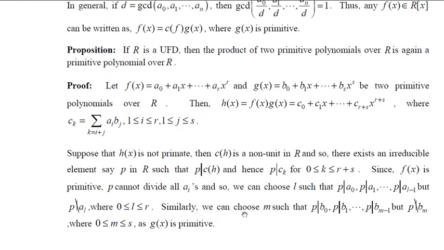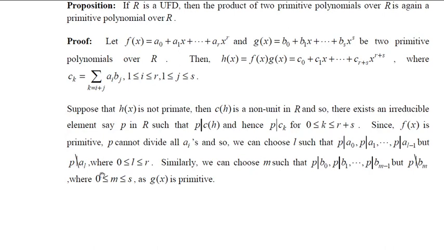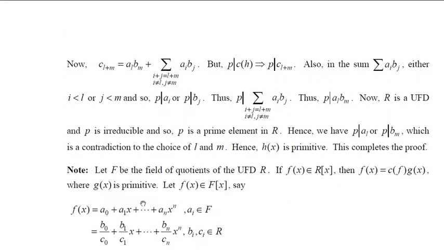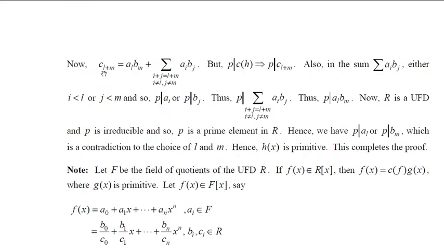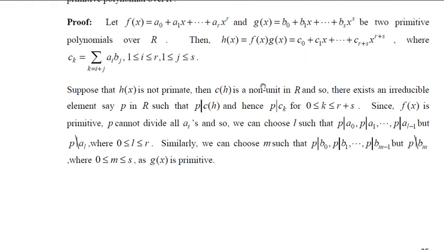Now, you should remember, p does not divide AL and p does not divide Bm, but p divides the remaining terms, that is A0 to A(L-1) and B0 to B(m-1). Now, what is the (L+M) coefficient of h(x)? It is C(L+M), the coefficient of x to the power L+M.